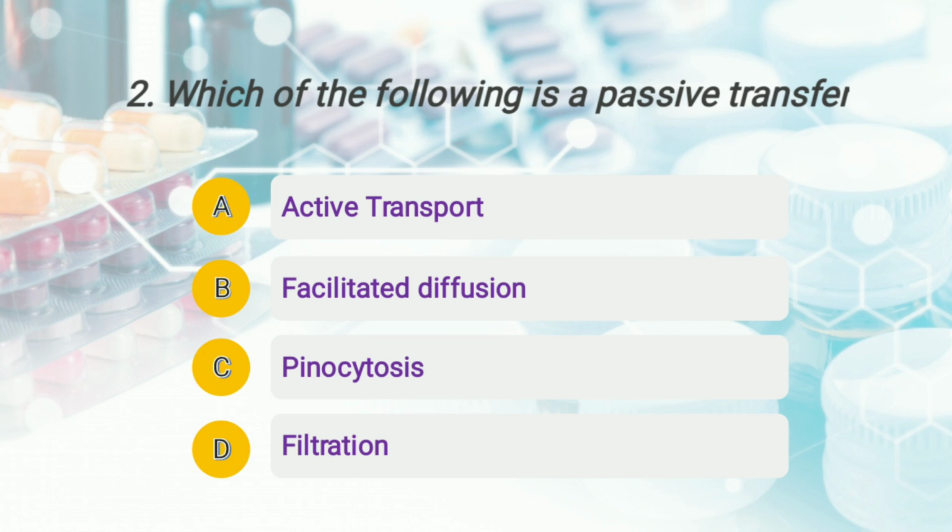And pinocytosis, that is, proteins and macromolecules are absorbed by this process. It is similar to phagocytosis, where the cell engulfs fluid or macromolecules from the surroundings. Okay, and filtration, in this process only water soluble substances can be transported. It involves passage through pores present in the cell membrane. So the right answer of this question is option number D, that is filtration is a passive transfer. Rest of them are specialized transfer. Okay, then moving to question number 3.